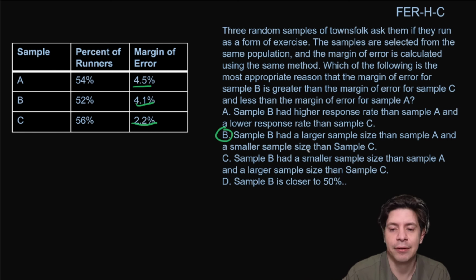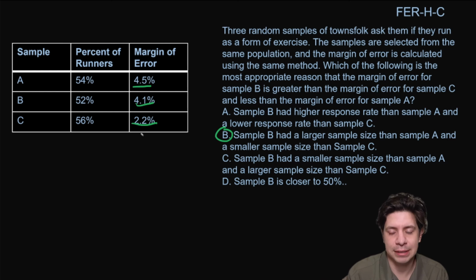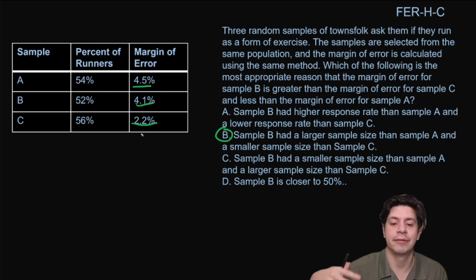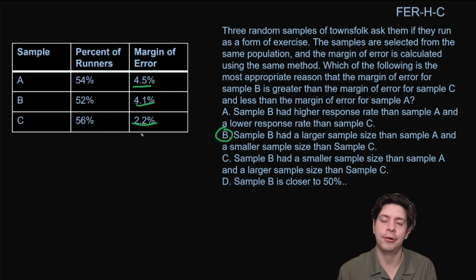Sample B is going to have a larger sample size than sample A. That's why its margin of error is smaller, because you're more confident because you've done more data collection. But it'll be bigger than sample C because sample C had a bigger size. So the people who did that are even more confident. So this is an abstract conceptual question, no real math involved, just asking to see if you understand how margin of error and sample size are related.